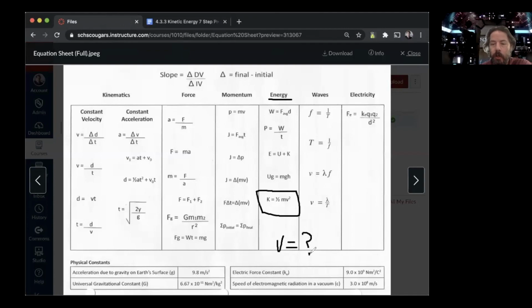And in quarter one, we talked about you would look for an equation that says V equals something, okay? The problem is this equation doesn't have K and it doesn't have M, so you can't use that one.